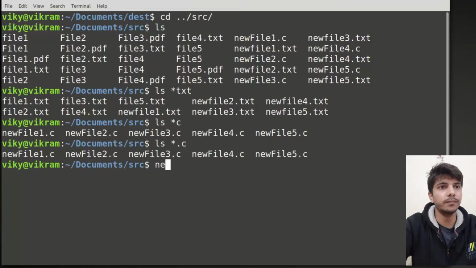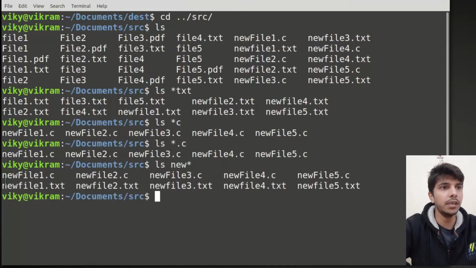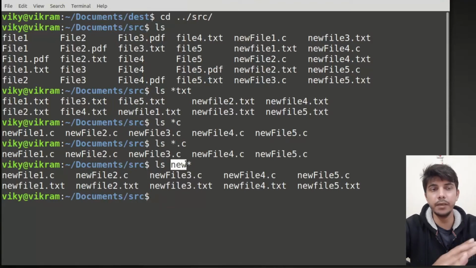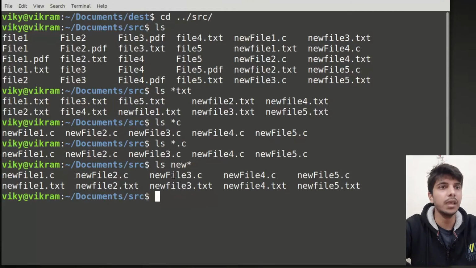So I can write ls, then new at the beginning, and at the end I don't care whatever it is. If I press enter, you will see all these files are starting with new. So this is for when something starts with a particular string or character. You can also give one character here. And this was the form if you want to find something ending with a particular suffix.